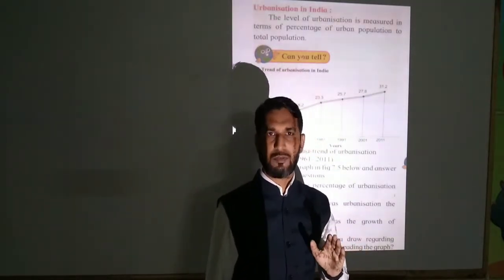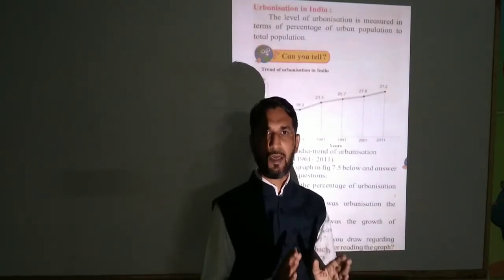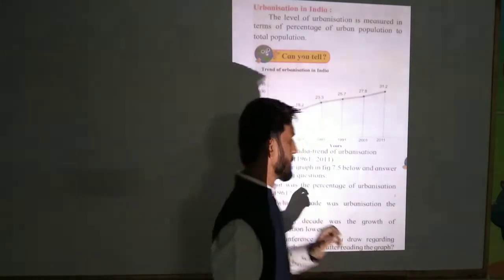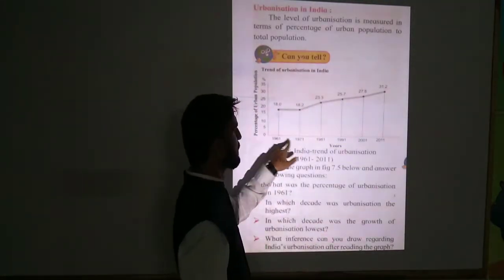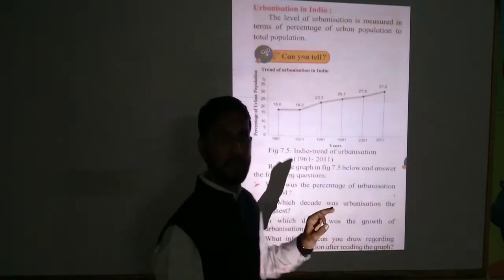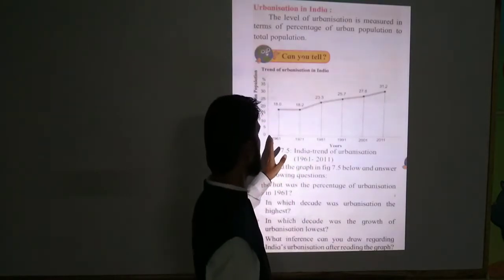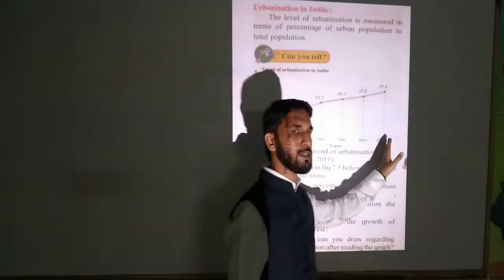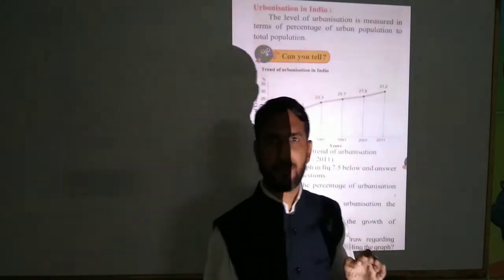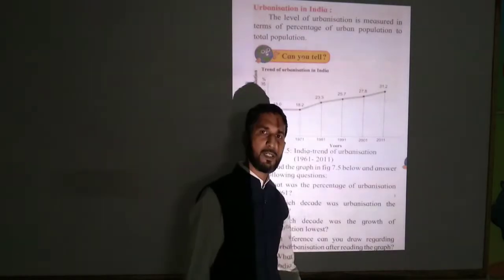In the graph, there is a gap between two points. It means from 1961 to 71, this is the data of 10 years. So we will see the percentage of urbanization of India over 10-year intervals from 1961 to 2011.